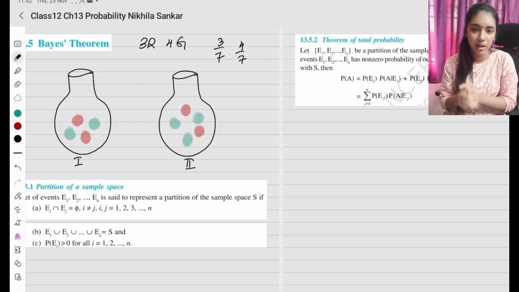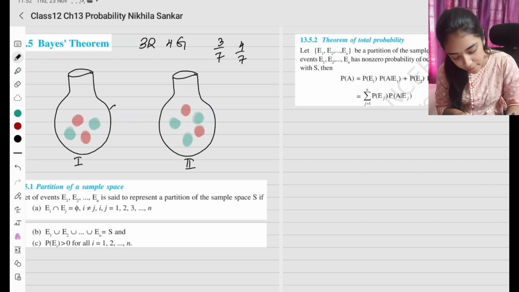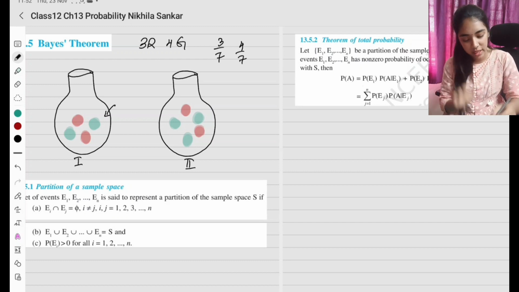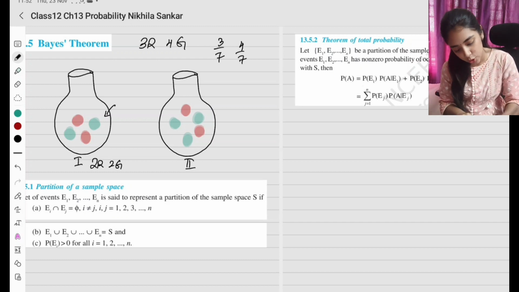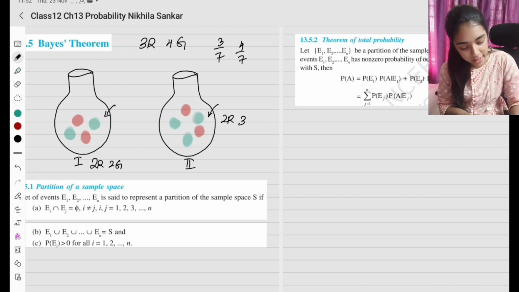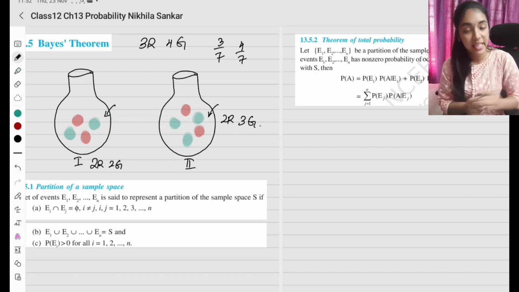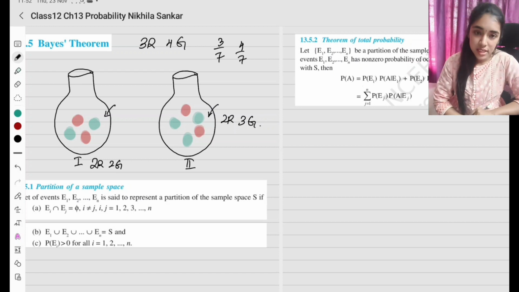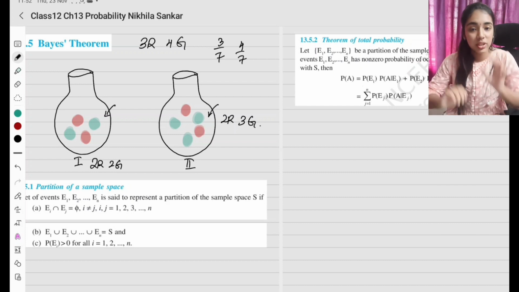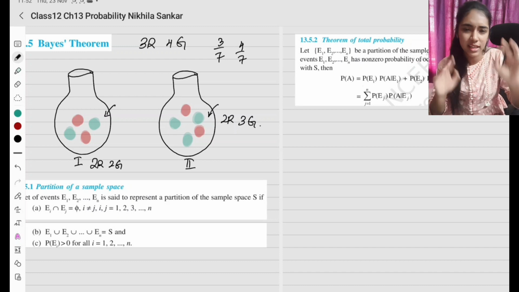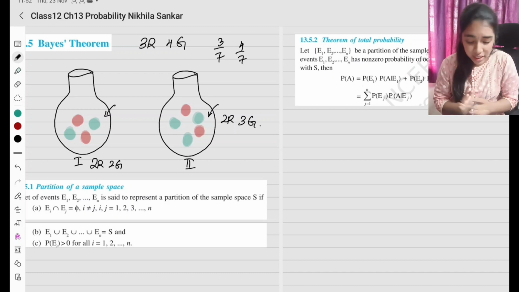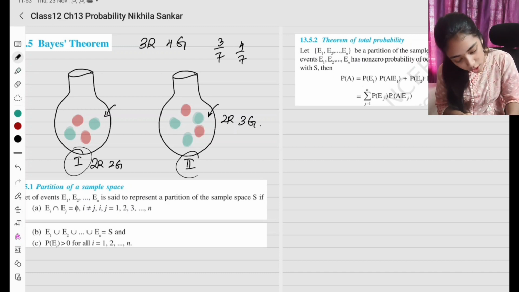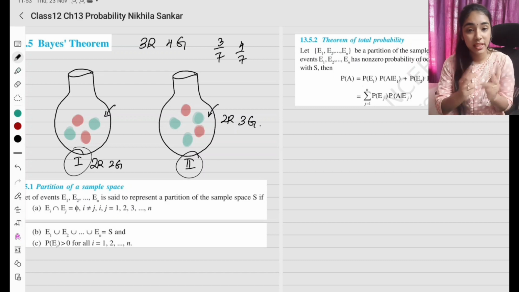Now what we are going to see is, for example, bag 1 has 2 red balls and 2 green balls. So 2 red, 2 green. Okay? Here, bag 2 has 2 red and 3 green balls. Now, first we would ask what is the probability that it is a red ball. Now what we are going to do is, given that it is a red ball, what is the probability that it is taken from bag 1 or bag 2? Now there are two things here.